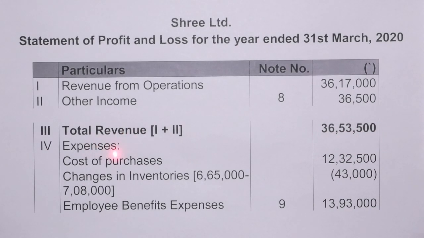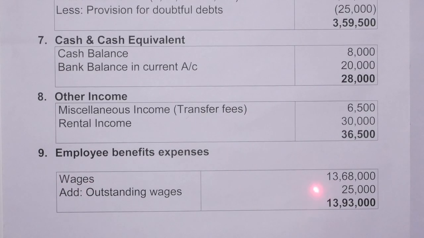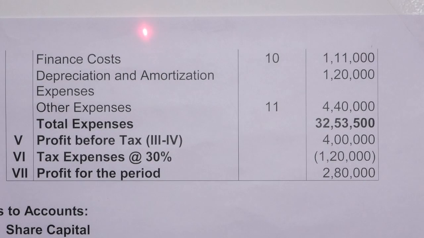So total revenue is 36,53,500. Next is expenses. Cost of purchase, which is mentioned in the question, is 12,32,500. Next is change in inventories, opening stock minus closing stock. So opening stock 6,65,000 minus closing stock 7,08,000 is equal to negative 43,000. Next is employee benefit expenses: wages 13,68,000 plus outstanding wages 25,000. So total employee benefit expenses is 13,93,000. Finance cost includes interest on bank overdraft, rupees 1,11,000.